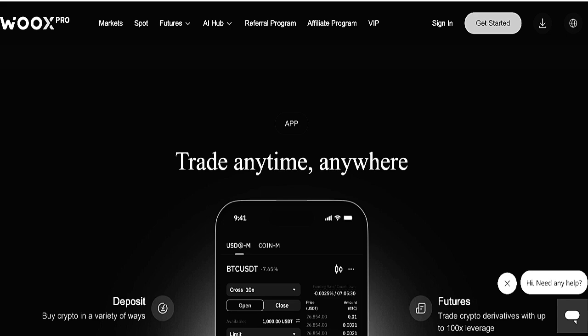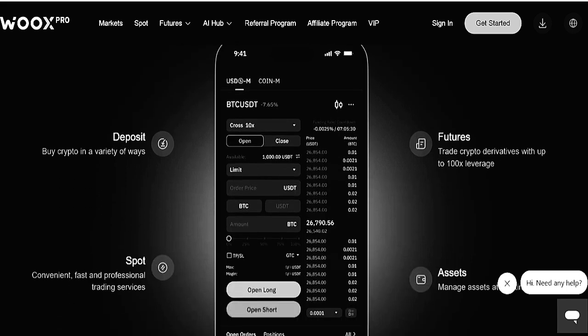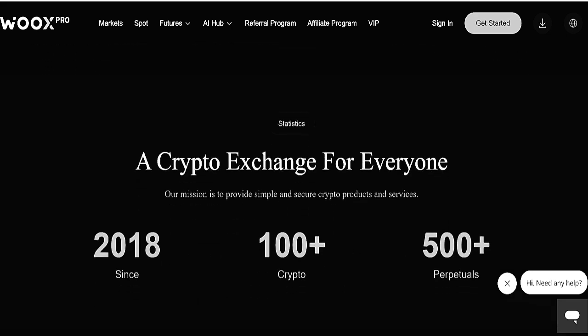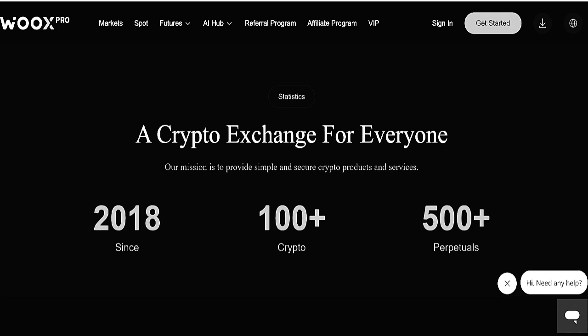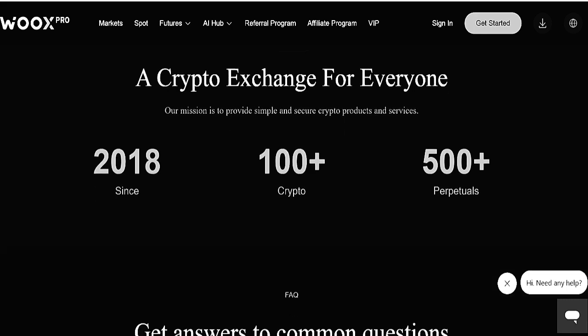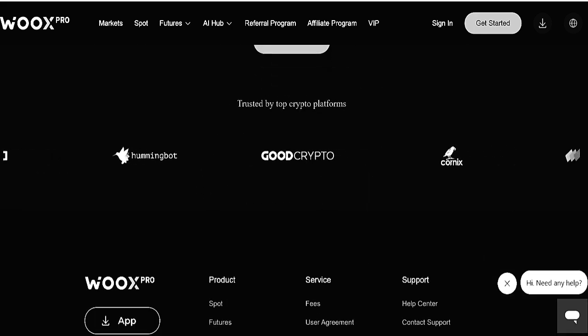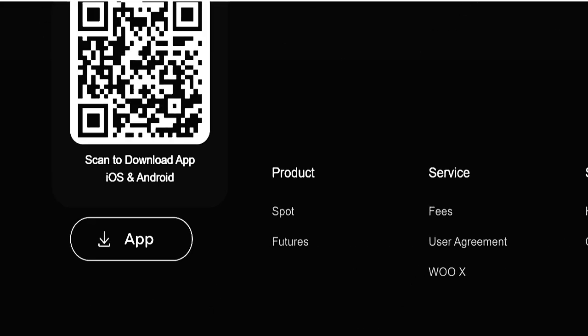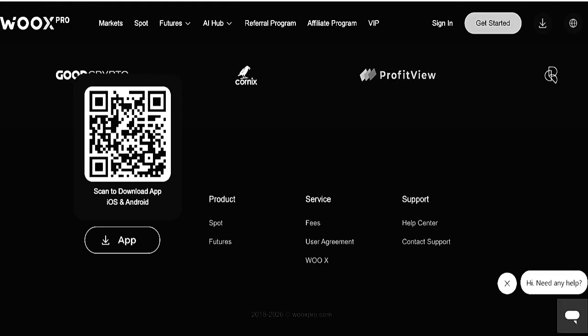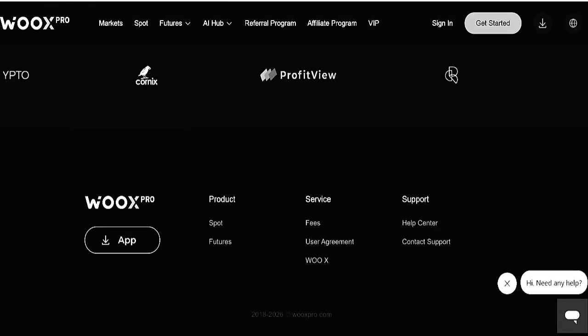And further you can also start trading anywhere, anytime, because it is also available on the Google Play Store and it has already been serving people since 2018. And here there are 100 plus assets in crypto. So let's come together and enjoy a new epic journey with Woox Pro. And its app is also available. You can download it on both iOS and Android.